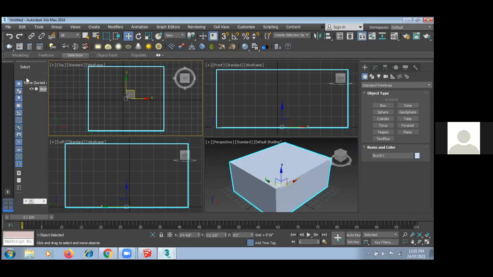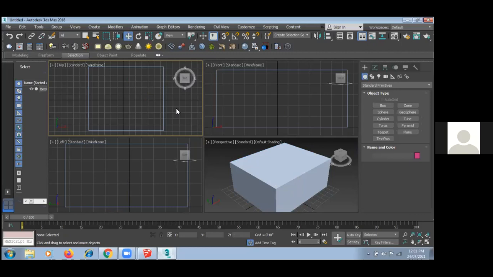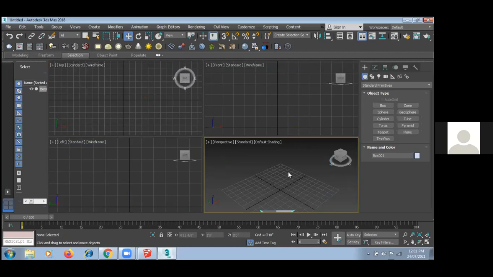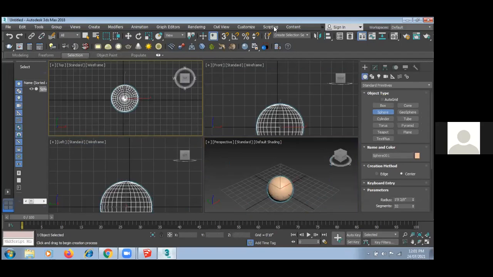This is my top view, this is my front view, this is my left view, and this is my isometric view. That's why people are using AutoCAD, Google SketchUp, 3D Max, and Photoshop also. Photoshop is a part of graphic designing and it is not for 3D purposes, but people use Photoshop for rendering purposes. What is rendering? As I showed you, the final outcome. If I want to add lights to my object, then we use Photoshop also. Here also I have all similar things, but here I have more objects, like sphere, so you can see the sphere object directly over here.